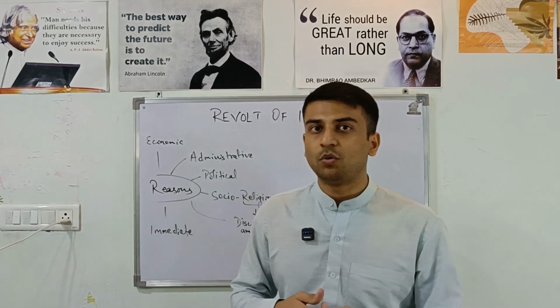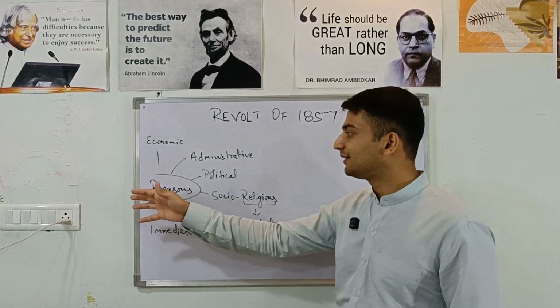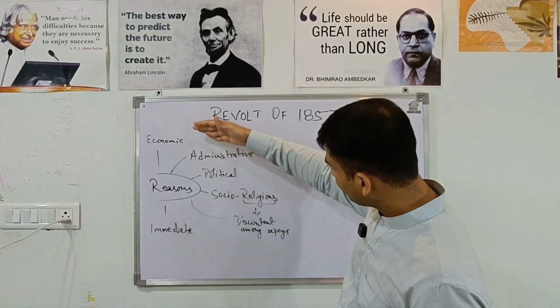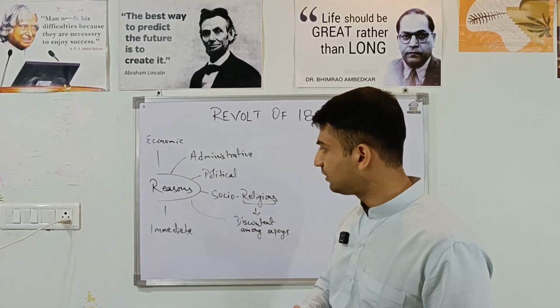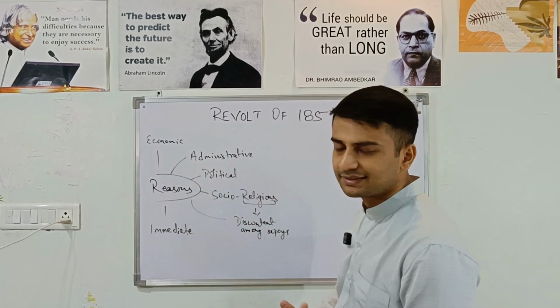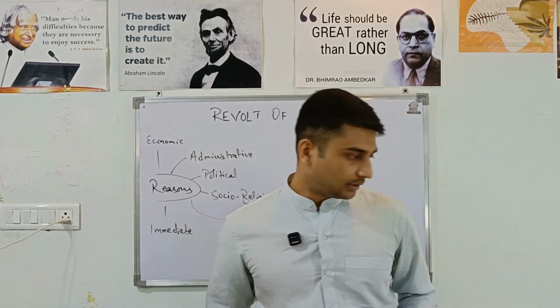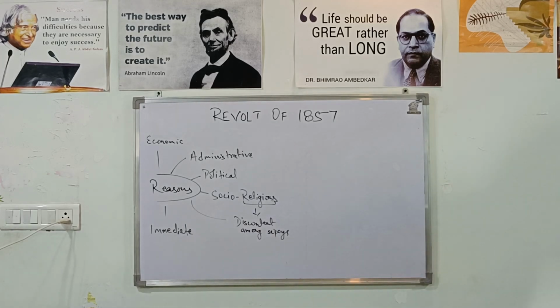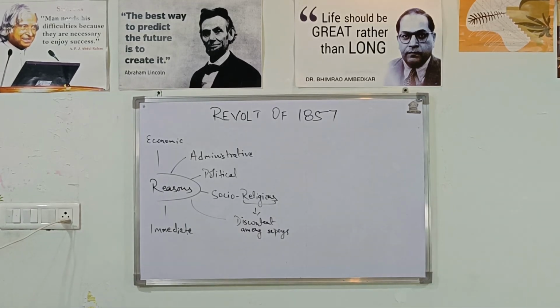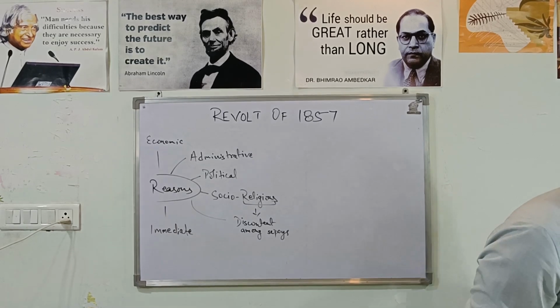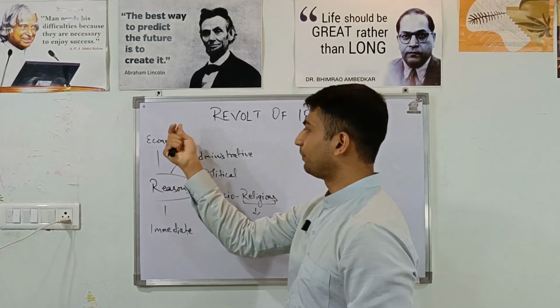Right? What happened? Why did it happen? I have categorized the reasons among 4 to 5, I guess 6 categories. One of them is the immediate reasons, so 5 heads. Very first, economic head. So what was the economic reason? I'm so sorry, I don't know where I've kept the marker. What were the economic reasons?